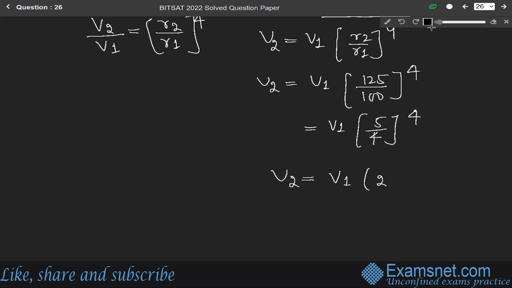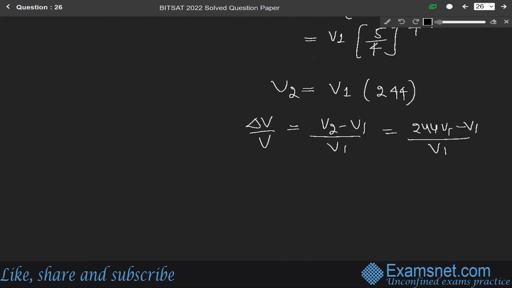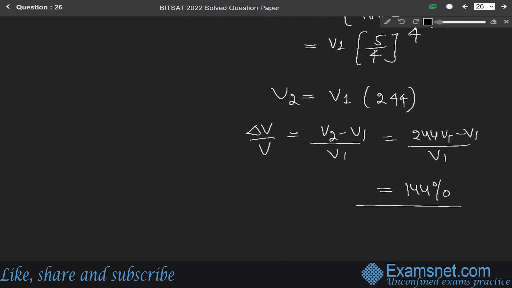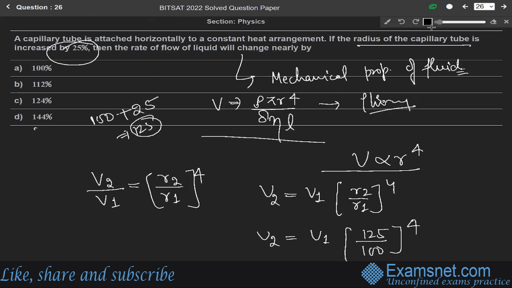So V2 will be equal to V1 into 2.44. Okay, so now delta V over V equals V2 minus V1 over V1, which equals 2.44 V1 minus V1 over V1. Solving it, we get 144%, which means option D is the correct answer. The rate of flow of liquid will change nearly by 144%.